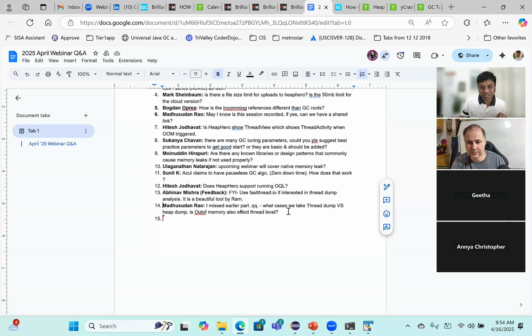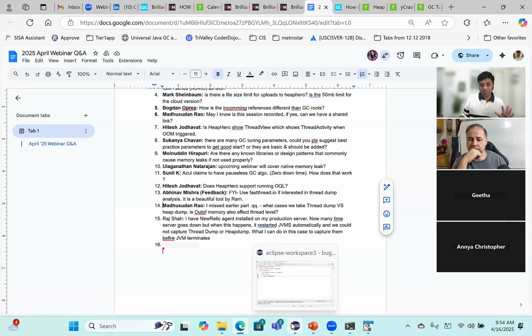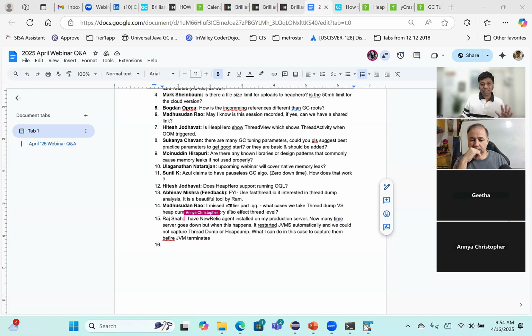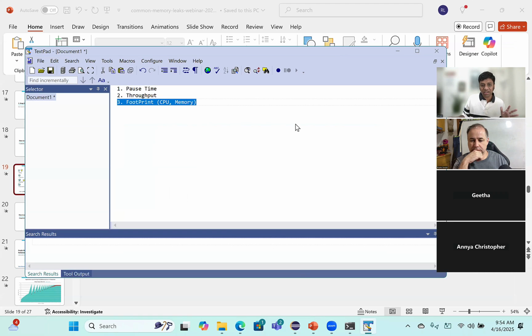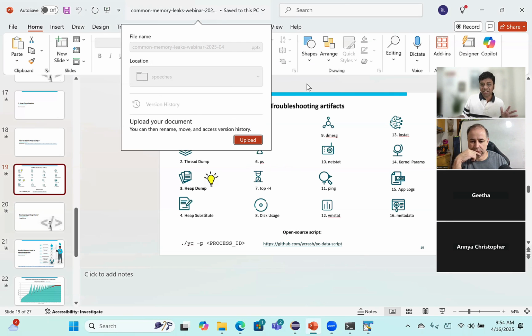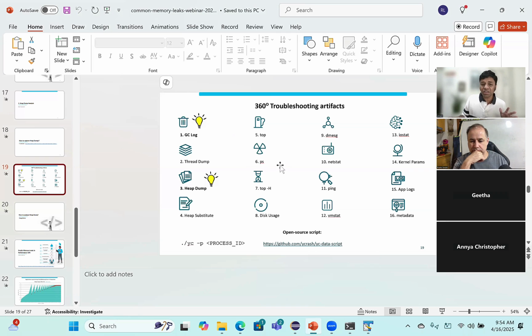I missed the earlier question: in what cases do we take a thread dump or heap dump, and will out of memory also affect? Madhusudan, when there's a performance problem, we cannot differentiate whether to pick a thread dump or heap dump. That's why it's better to capture 360-degree data, which is what we are showing. Capture 360-degree data and do the analysis. And answering your question, yes, when there is a threading problem, a memory leak can also happen. We'll try to cover that in our next webinar.